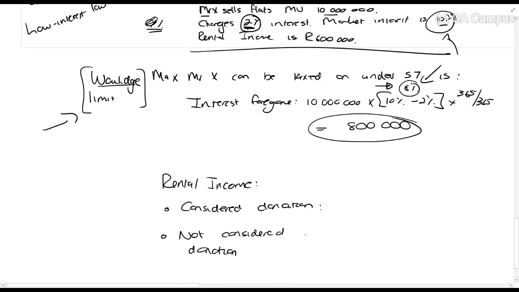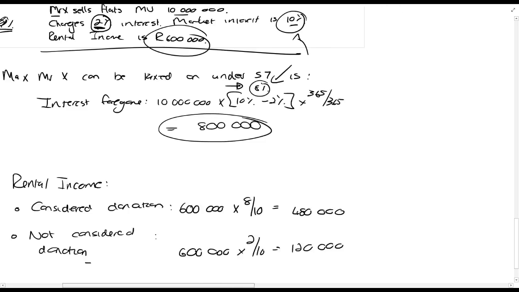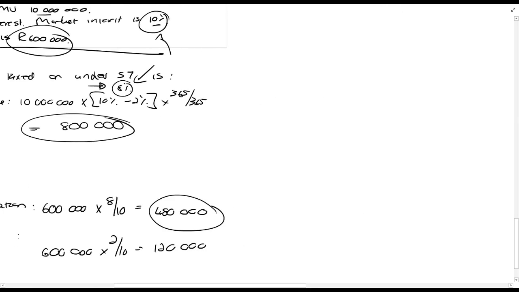So, that rental income of 600,000 times 8 over 10, and the portion not considered a donation is the portion that he actually charged. Okay, so that's 600,000. This 480,000 here is subject to section 7.